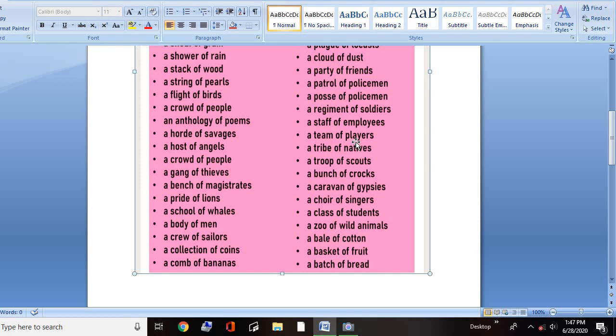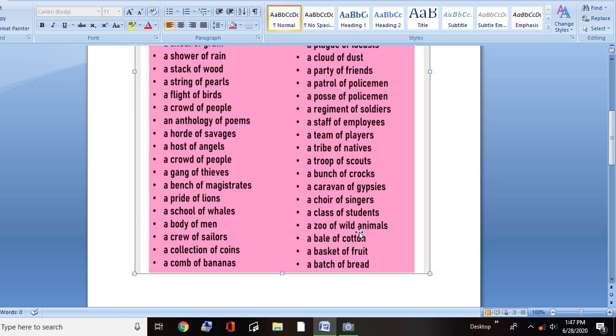You should not say many players are there, you have to say a team of players, a tribe of natives, a troop of scouts, a bunch of crooks, a caravan of gypsies, a choir of singers. A group of singers you call a choir of singers. It is choir. A class of students. You don't have to say there are a lot of students, there are many students. You have to say a class of students, which means there are many students.